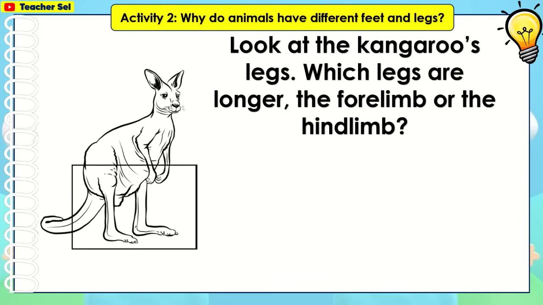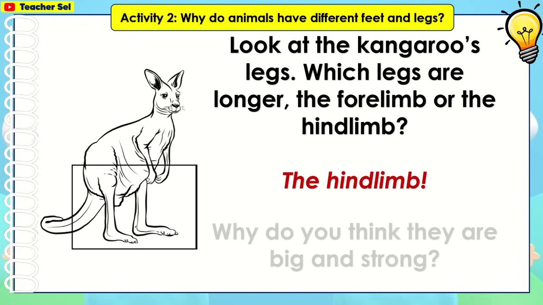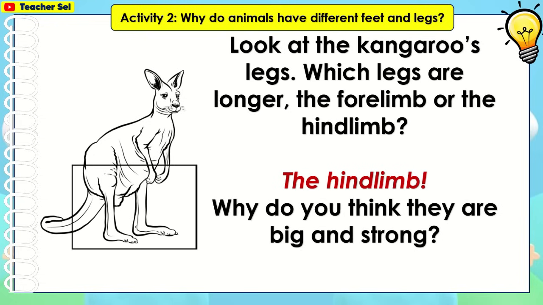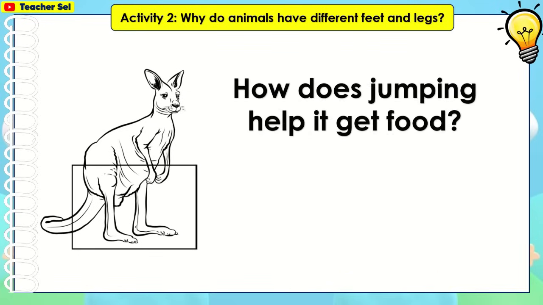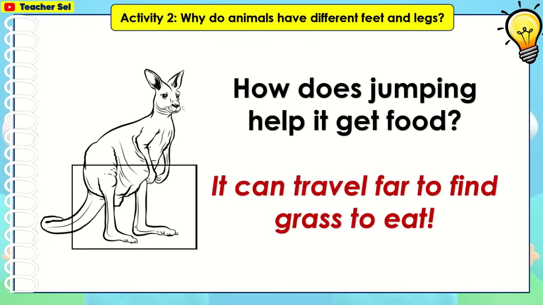Look at the kangaroo's legs. Which legs are longer, the forelimb or the hind limb? The hind limb. Why do you think they are big and strong? So it can jump far. How does jumping help it get food? It can travel far to find grass to eat.